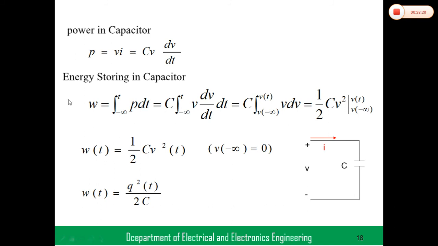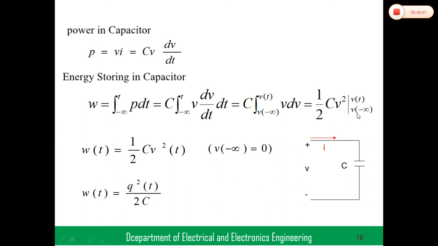If you measure over a period of time, then W equals the integration of P into dt, where P equals C into V into dV by dt. The dt cancels out here, then we get C into the integration of V into dV, right? Integrate this, then we get 1 by 2 V square, so W equals 1 by 2